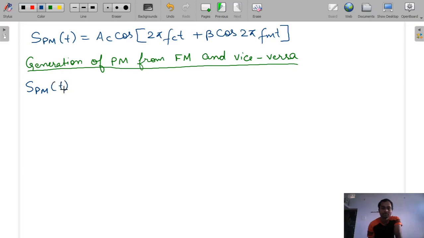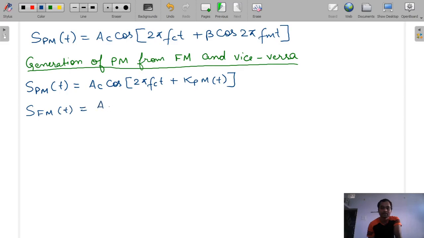So our phase modulated signal is equal to AC cos 2 pi fct plus Kp m(t). This is the equation of phase modulated signal. And our frequency modulated signal equation, which we already studied, is AC cos 2 pi fct plus 2 pi Kf integration of m(t) dt.